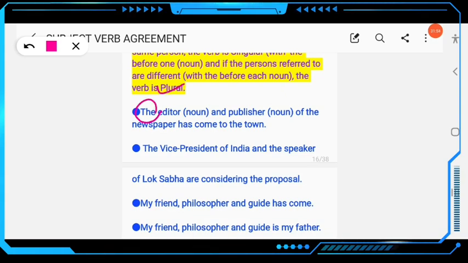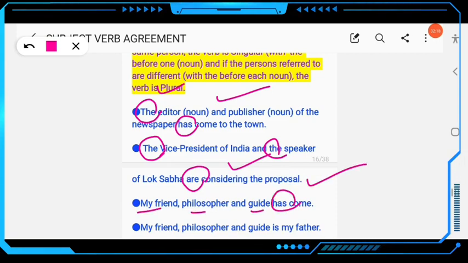Then next example here, just look at this: "the", that means they are both different persons. The Vice President of India and the Speaker of Lok Sabha are considering the proposal, not "is". My friend, philosopher and guide has come, that means the same, one person. My friend, philosopher and guide is my father, not "are", that means he is the same person. He is my friend, he is my philosopher, he is my guide.